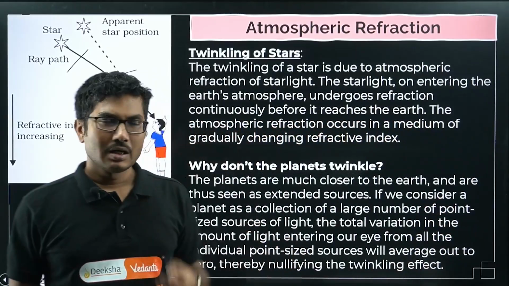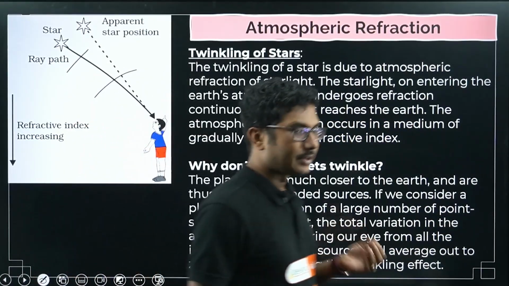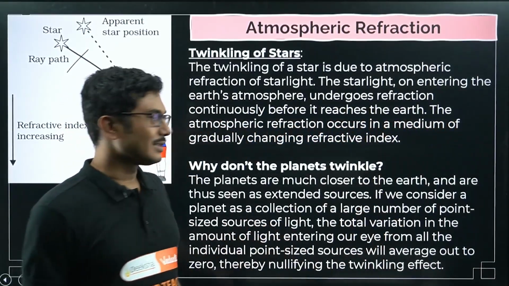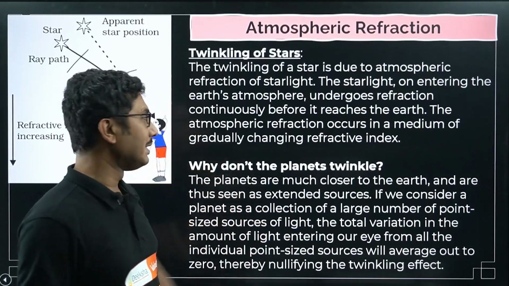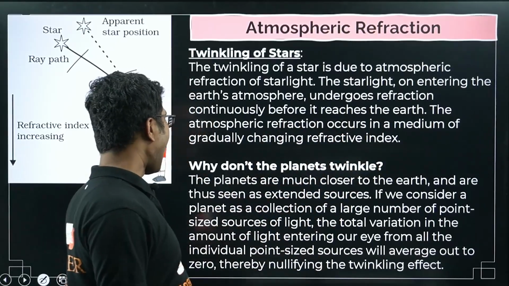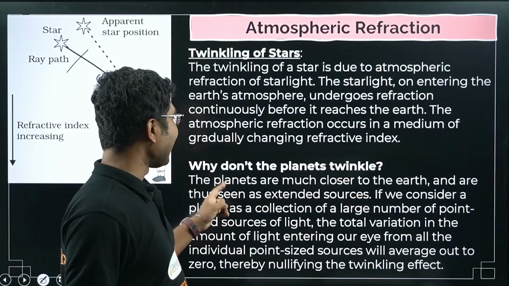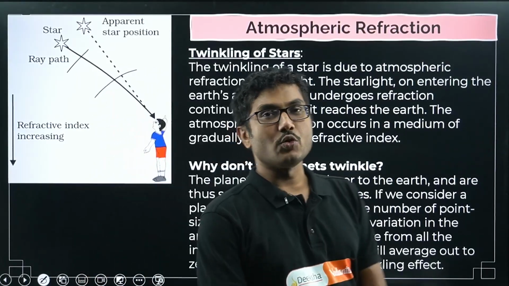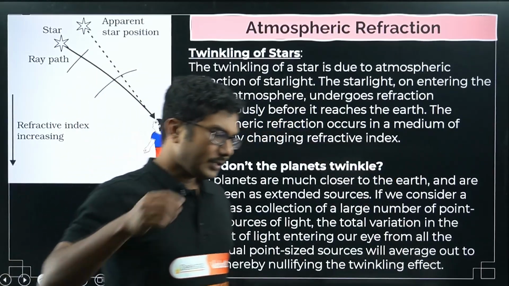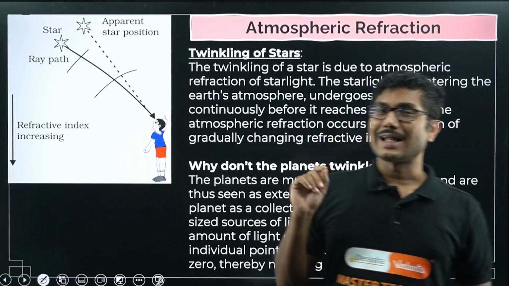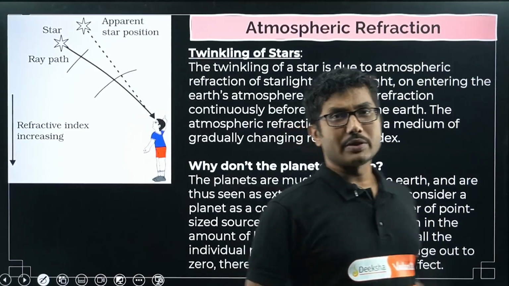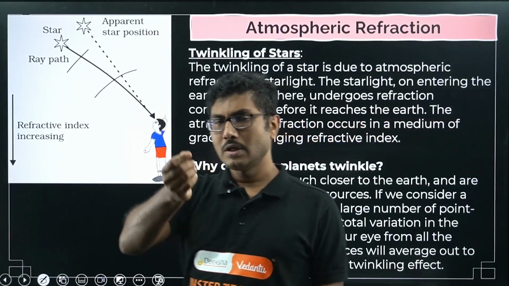Sometimes in the evening or in the morning there are different stars available. We call it morning star, evening star. Actually they are not stars, they are planets. Now why do they not twinkle? Because the planets are much closer to the Earth, and are thus seen as extended sources. The stars are so far away that they are considered to be a point object, even though they are much bigger than our planet. But planets, which are much closer to us, appear to be extended objects.